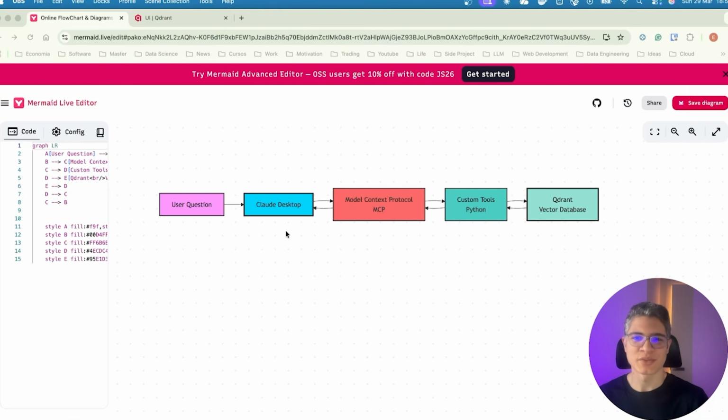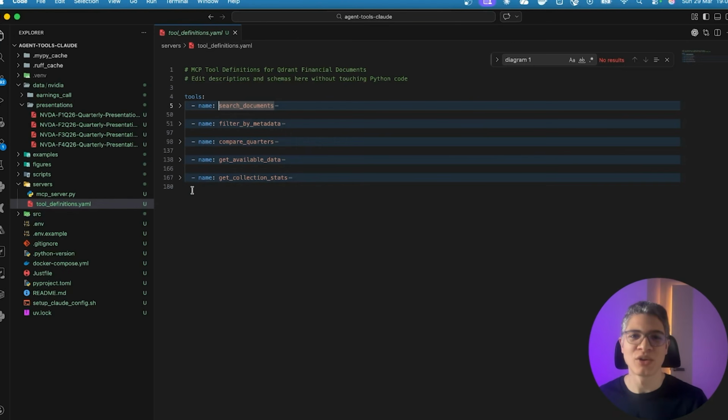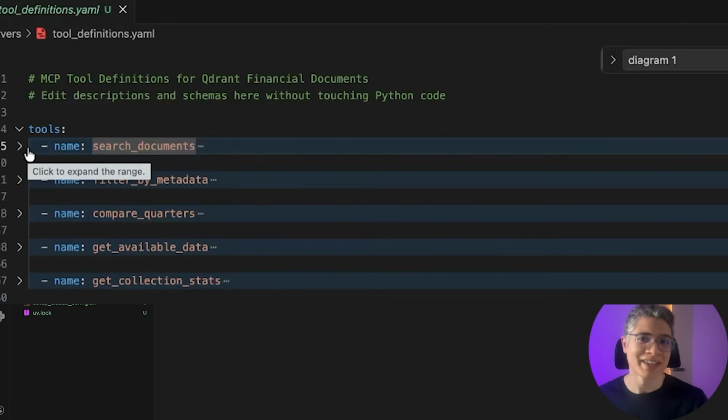Here we have 4 pieces working together. The user asks a question to Claude, and then Claude is linked to MCP, which is used for connecting external tools. And these tools will be reading information from my vector store database. And in this case, I'm using Qdrant as the vector store database. So I define the custom tools in a config file, so Claude can load them at startup. And now when I ask a question, Claude will know which function to use to retrieve the relevant information. It's like if they were built-in features in Claude.